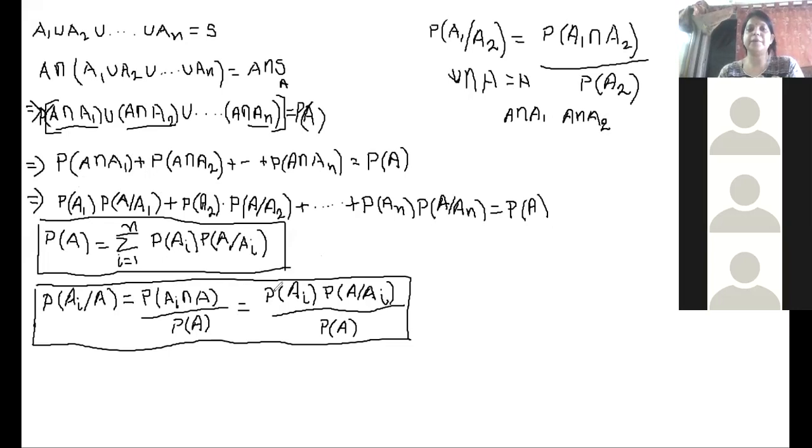So probability of Ai into probability of A given Ai.